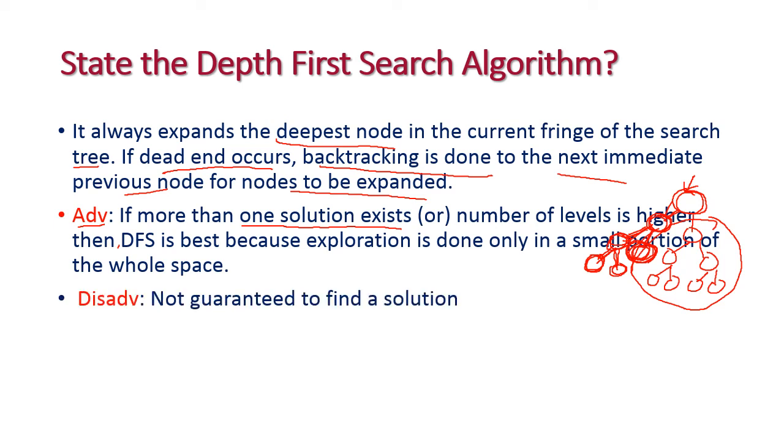And what is the disadvantage here? It is not guaranteed to find a solution, because if there is an infinite level of nodes, we cannot go back. And sometimes it is possible to get a loop also, and once we get a loop, it will not backtrack to reach the previous node. In those situations there is no guarantee to find the solution. This is the very big drawback of the DFS algorithm.